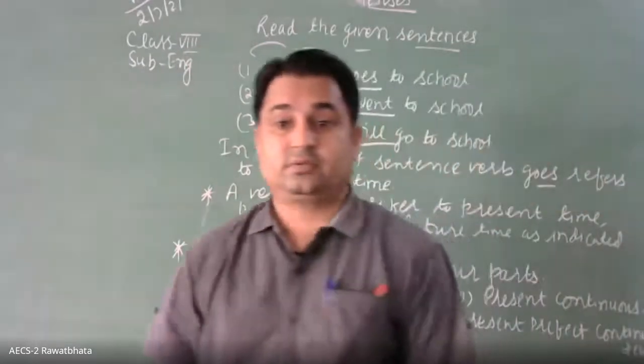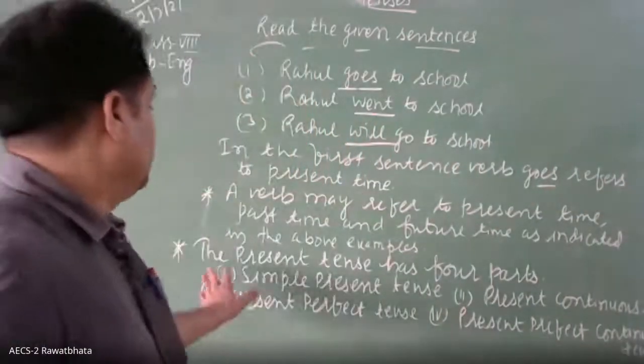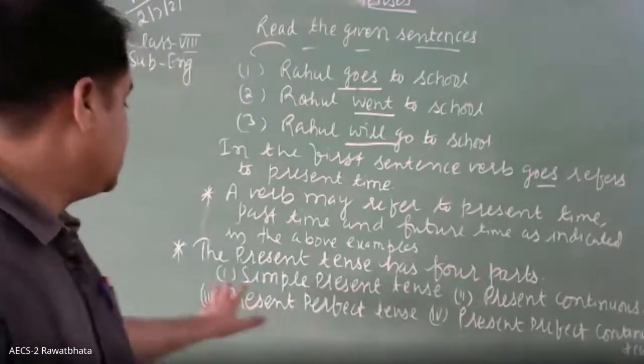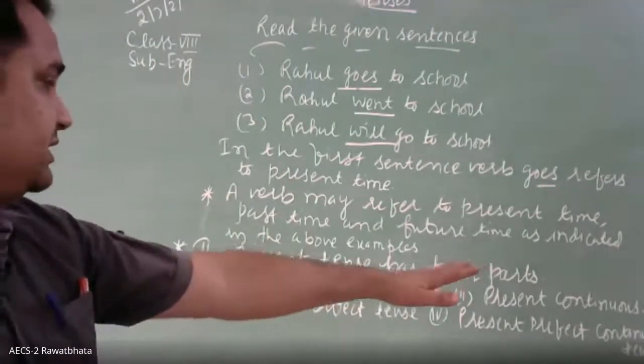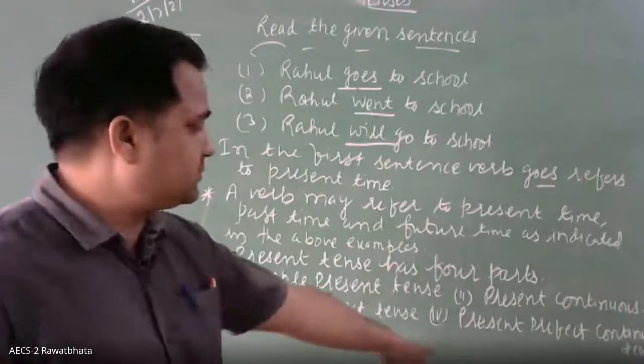Okay children, so the present tense has four parts: simple present tense, present continuous tense, present perfect tense, present perfect continuous tense.